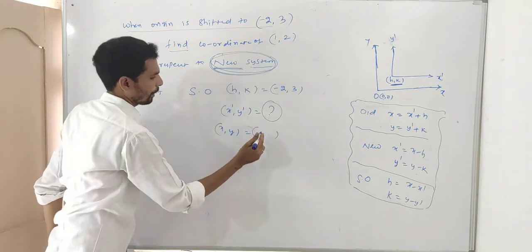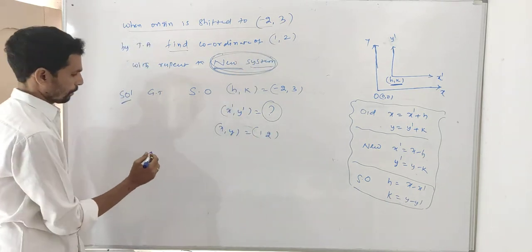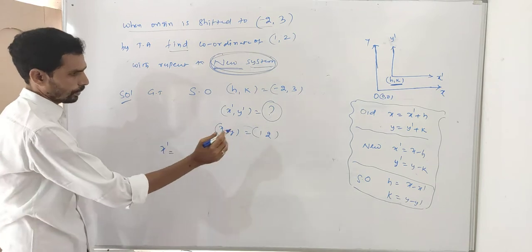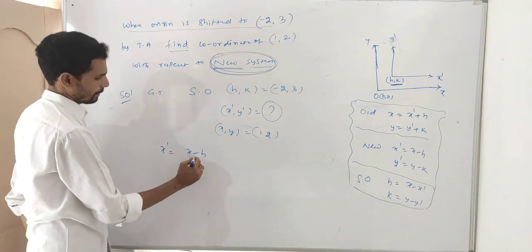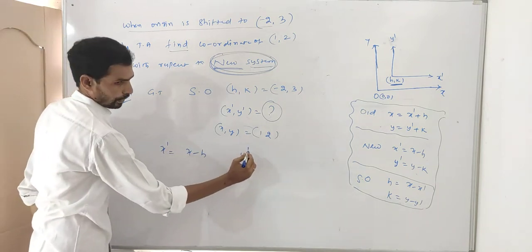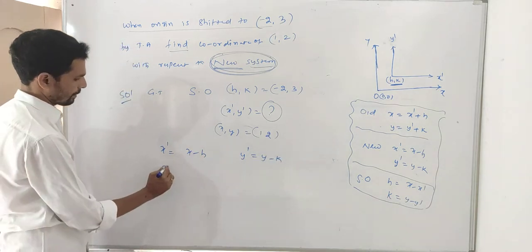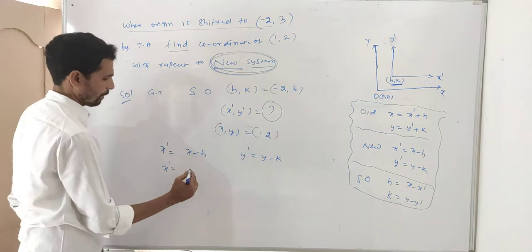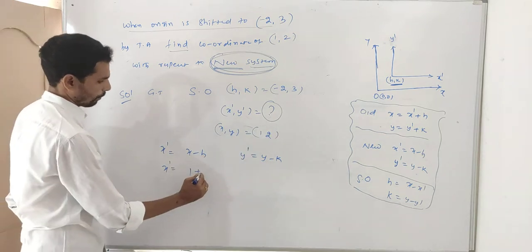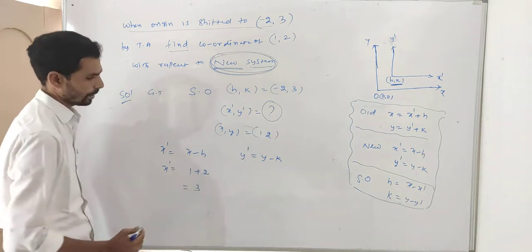What is given? Old is 1 comma 2. What do you want? You want the x dash formula. X dash formula is x minus h. Y dash formula is y minus k. What is the x dash? What is the x value? X value is 1. H value is minus of minus plus. So x dash is equal to 3.